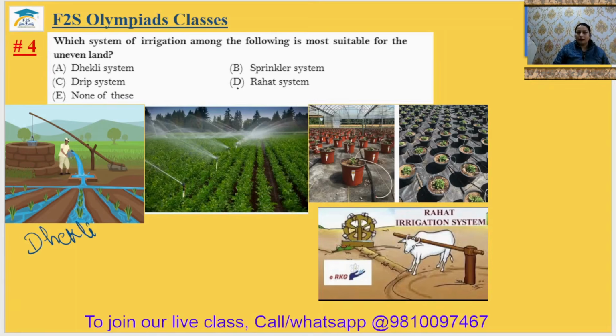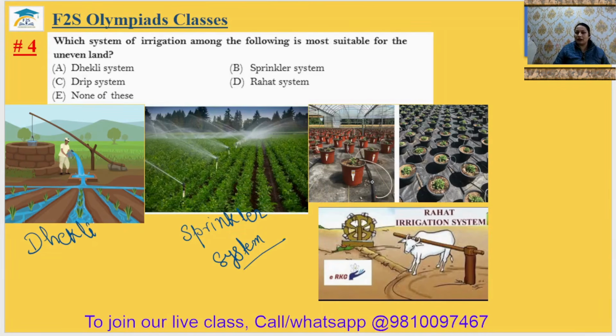Second one, this is the sprinkler system. Using a sprinkler, we can water any type of land. Even if the land is uneven, we can sprinkle the water and irrigate the land. The third one is the drip system. What is the drip system?